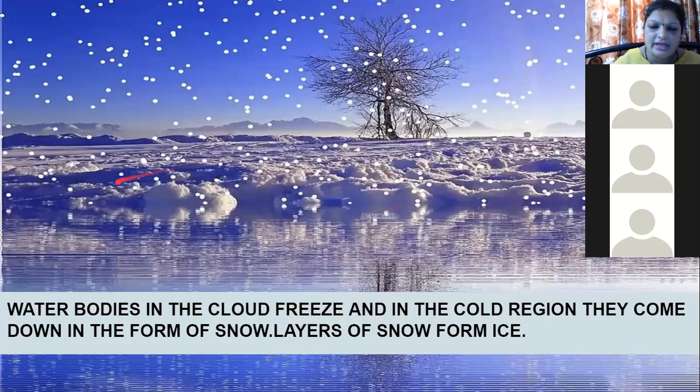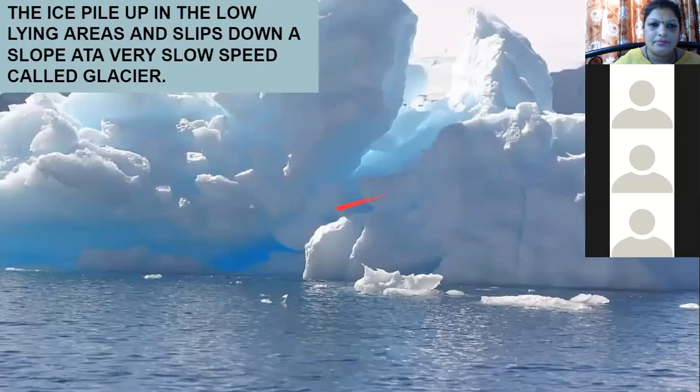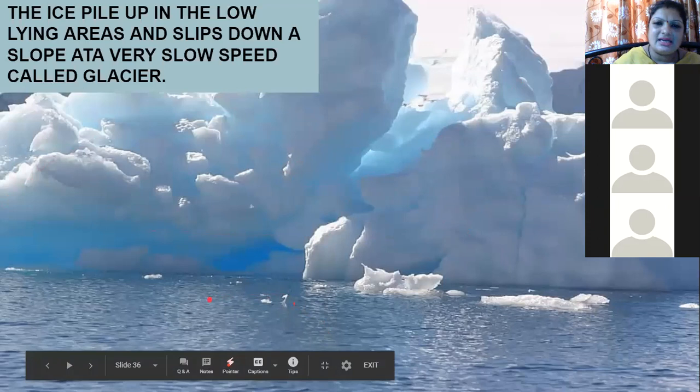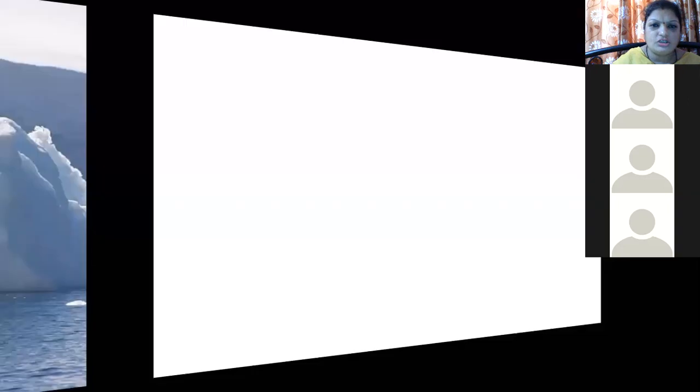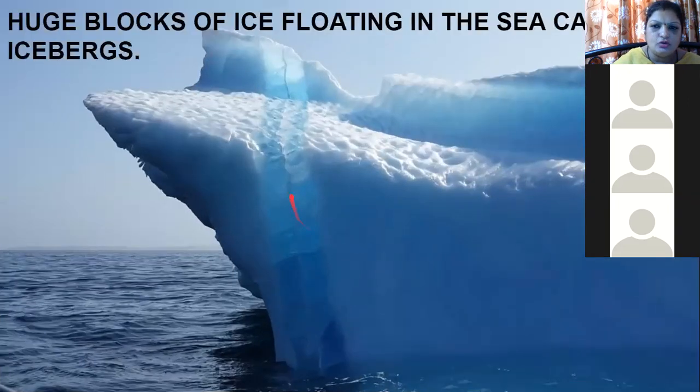The layer of ice, when it is collected, forms a huge glacier. Here you can see the glacier. The ice piles up, gets collected and then slips down in a low-lying area at a very slow speed, and this is known as a glacier. So ice gets converted into a glacier because of the collection of ice. What happens to the glacier? When the glacier gets collected, again a huge block is formed, and this huge block is known as an iceberg.